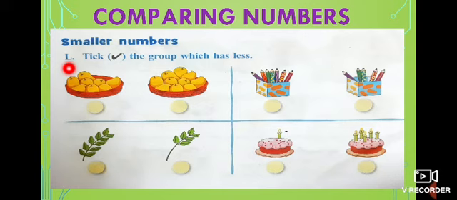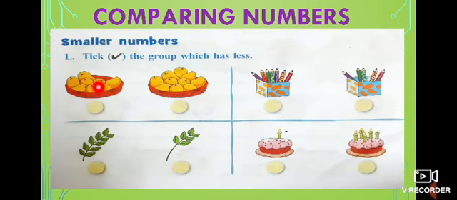Look at here, part L, tick the group which has less. Look at the basket, children. Here we have 2 baskets. And in this basket also we have mangoes, and here also we have mangoes. Now we are going to find out which basket is having very less. Here the basket is full. Here in this basket we have some space.